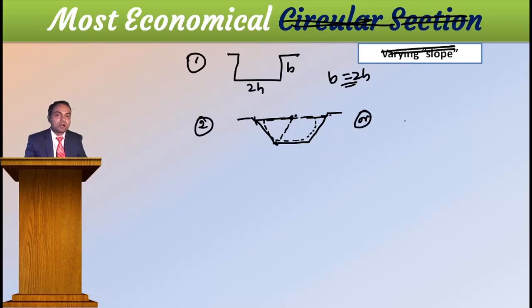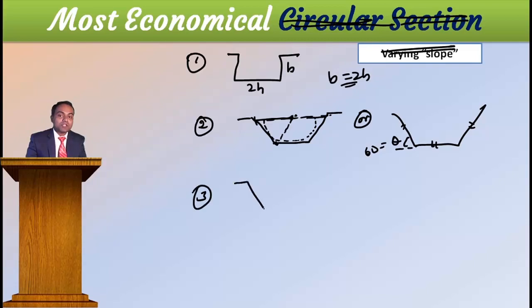Or you can have a trapezoidal with 60 degrees, meaning these sides are equal. The third one is the most economical triangular section, means you should maintain 45 degrees, meaning the interior angle is 90 degrees.